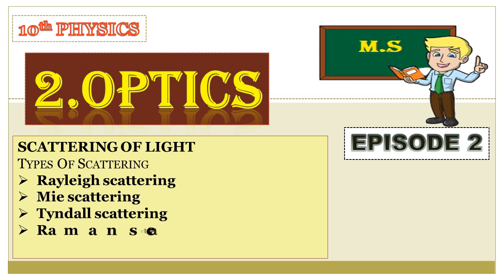Scattering of light is the phenomenon in which light rays get deviated from their straight path on striking obstacles like dust or gas molecules or water vapors, etc. Then let's see the types of scattering.